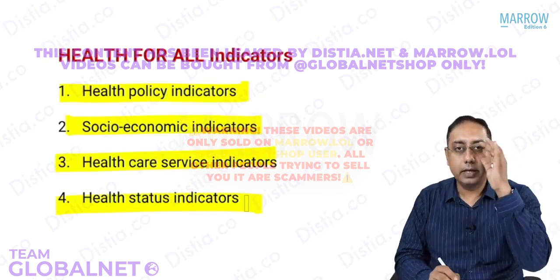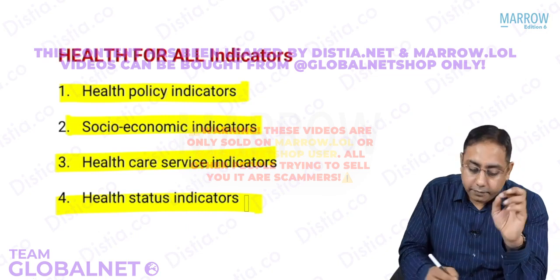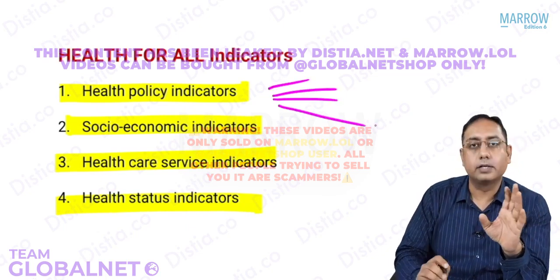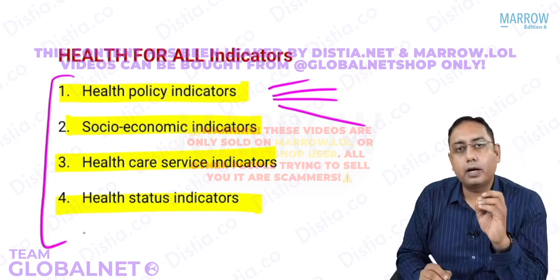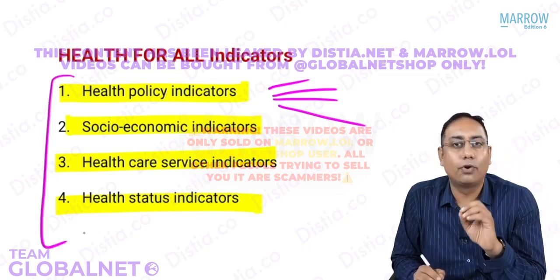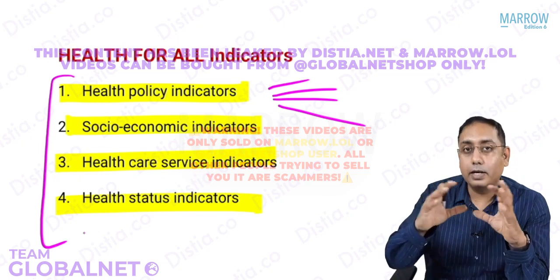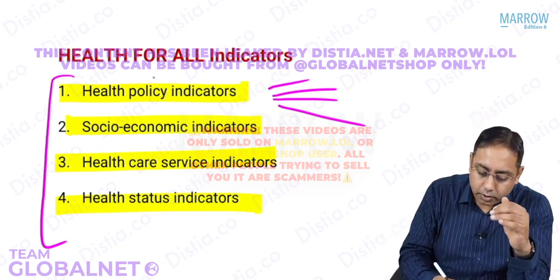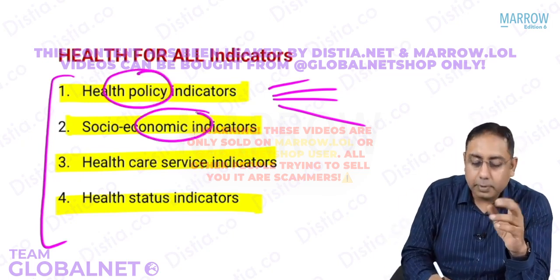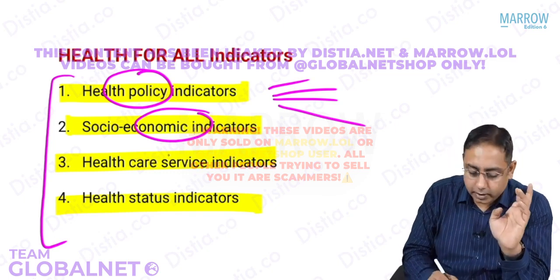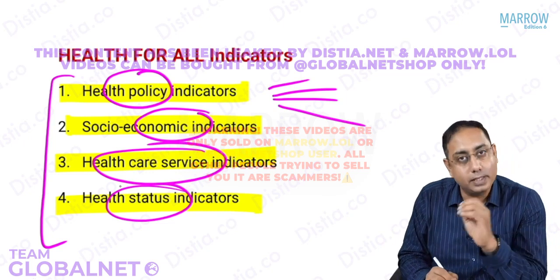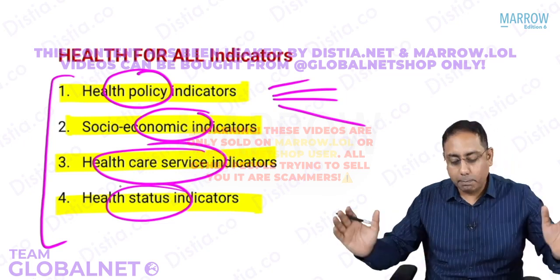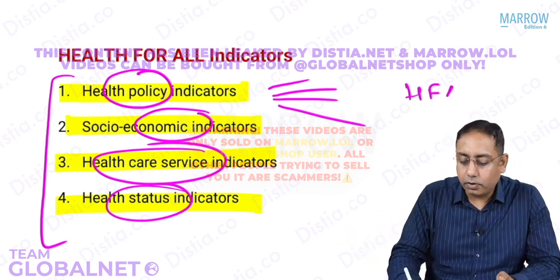It takes into account the health policies in the country. Within this, there are many indicators. You do not need to bang your head into this. Just remember, if you want to, how many indicators are there in Health for All. What are the dimensions? You talk about the health policy. You talk about the socio-economic indicators of that country. You talk about the health services in that country, and then you talk about the health status indicators. So all these combined will give you the Health for All indicators.